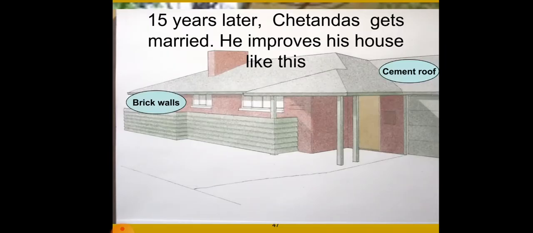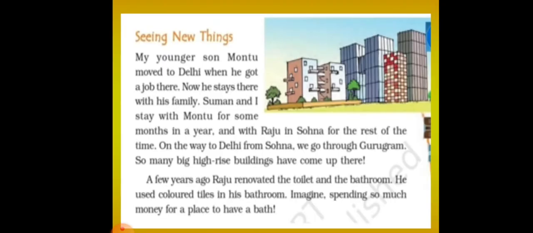So you can see here in this picture, 15 years later Chetan Das gets married, right? So he improves his house like this. So brick wall, cement roof was done. Okay. Next let us see what happened.